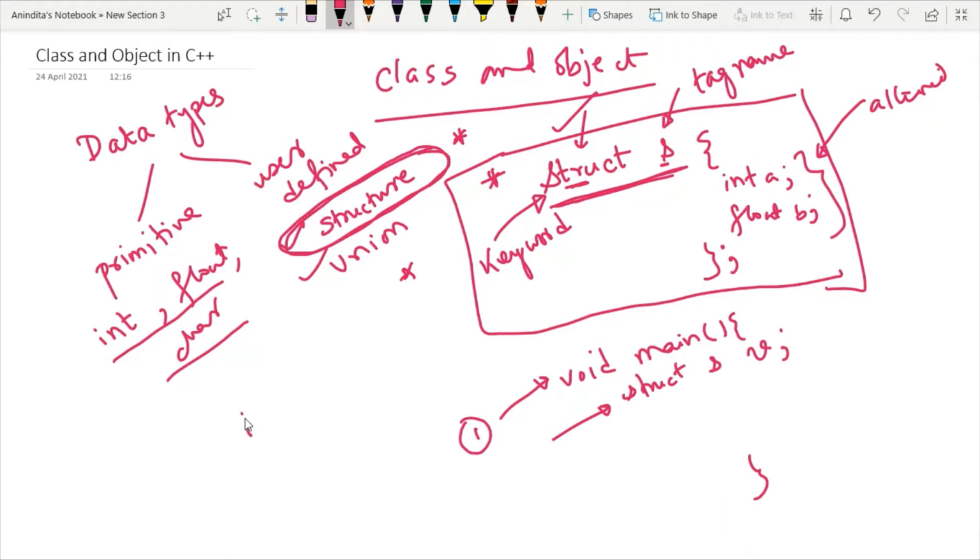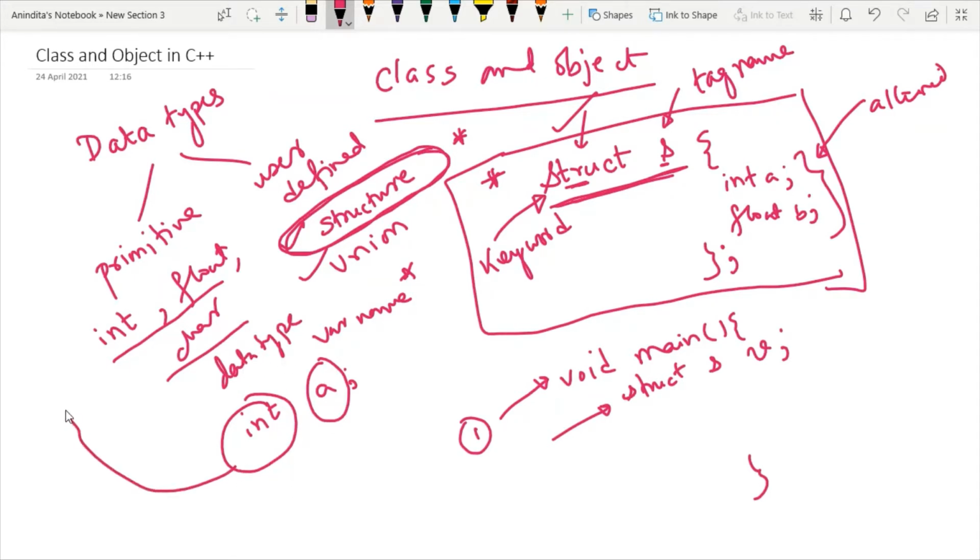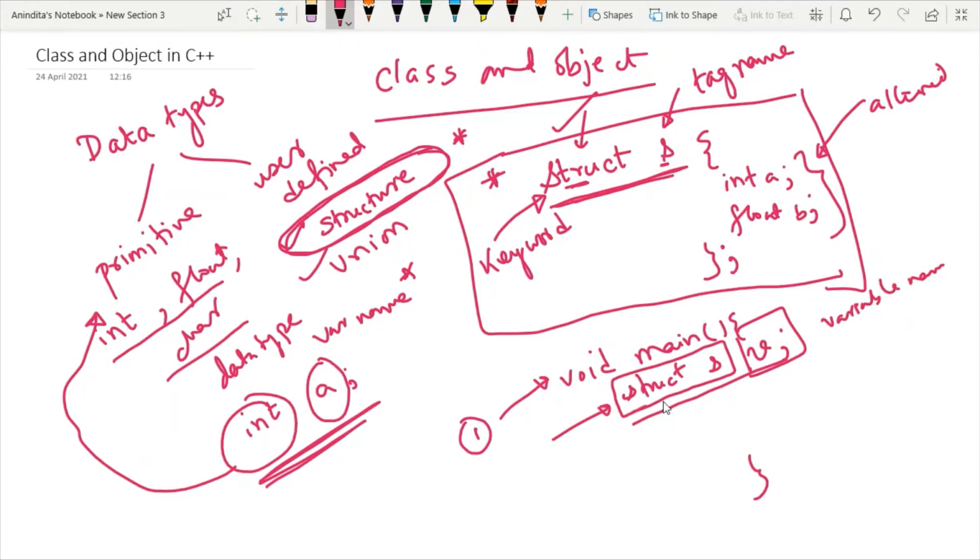Here my point is, whenever I write any integer variable, a is the variable name and int is the data type. And we also know that int is the primitive data type. So please compare this syntax with this syntax. Here v is the variable name. And what is the data type of v? Here the data type of v is struct s.